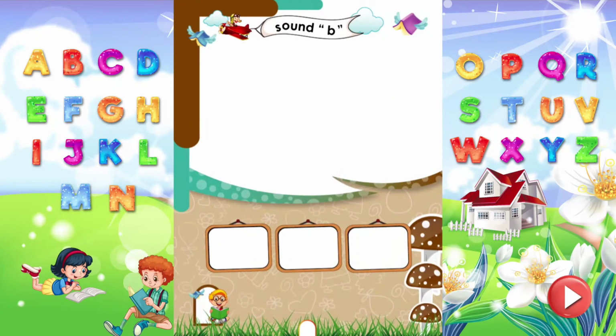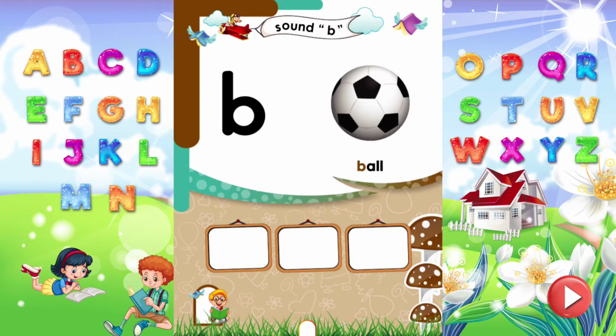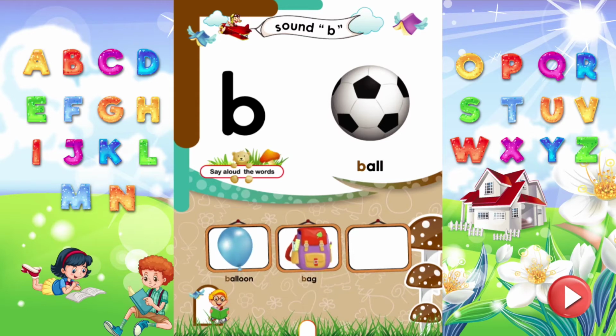Sound B. Dear kids, read the letter B. It makes sound B. Ball. Ball starts from the sound B. Say aloud more words that start from the sound B. B is for balloon. B is for bag. B is for bat.